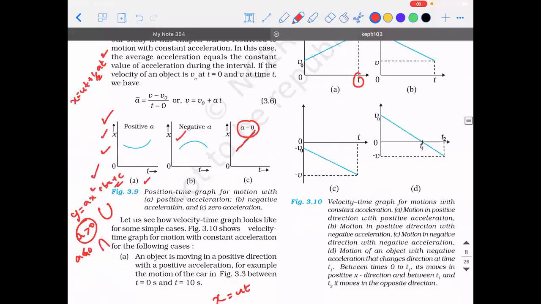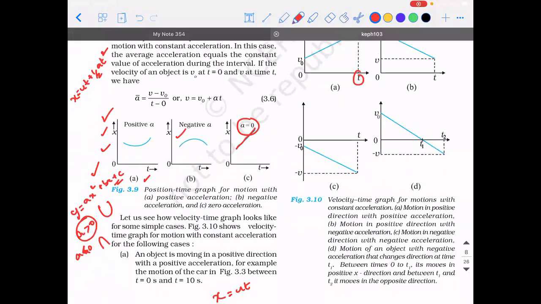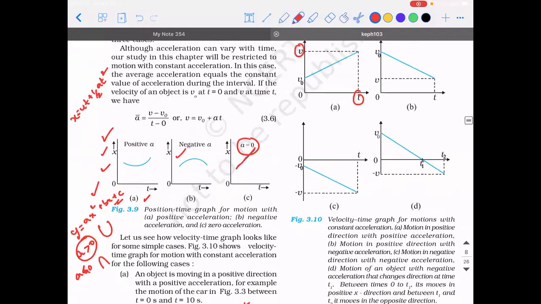Similarly, what can happen with respect to velocity is the velocity can go in the negative x direction also, because velocity is a vector quantity. That's the only difference. You can go through these two graphs.